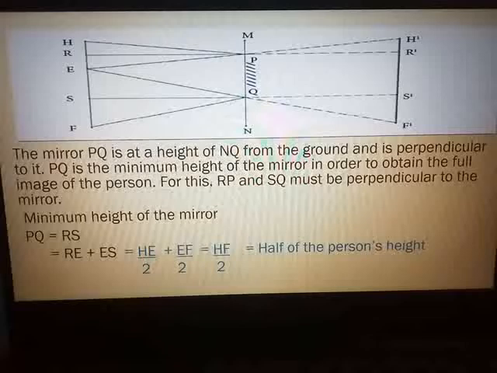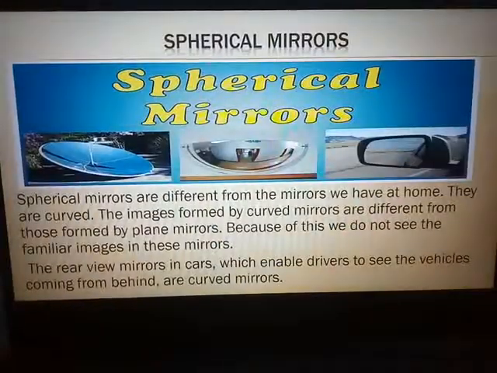So with this proof, we complete the first topic and the first type of mirror from our syllabus, that is plane mirror. Now we move to the next type of mirror, and this mirror also plays a very important role in different places in our day-to-day life, that is spherical mirrors.